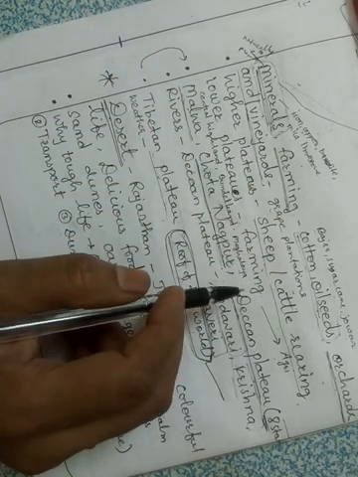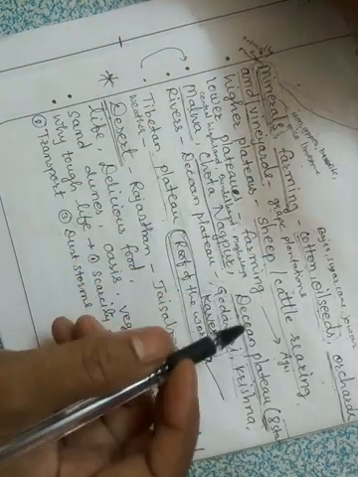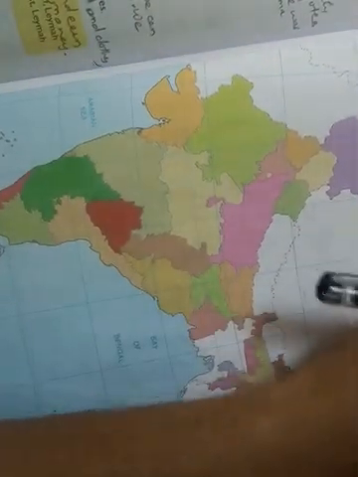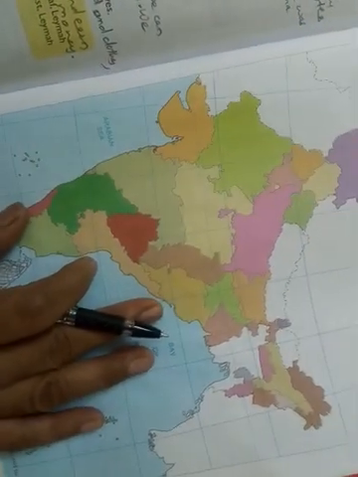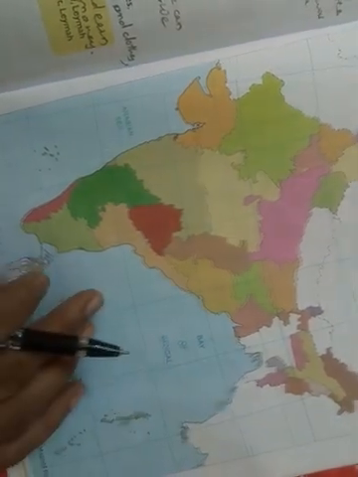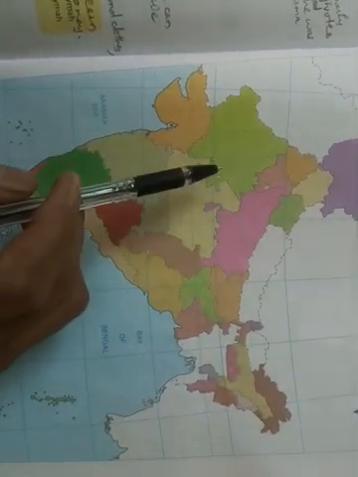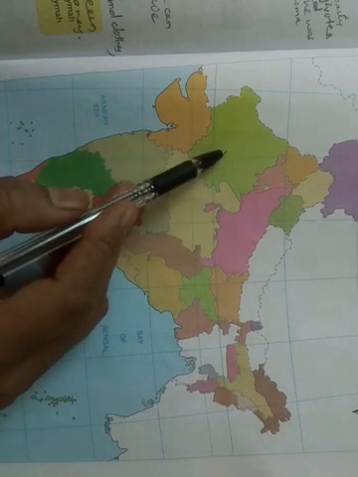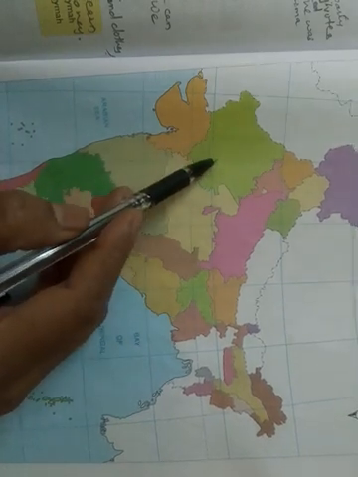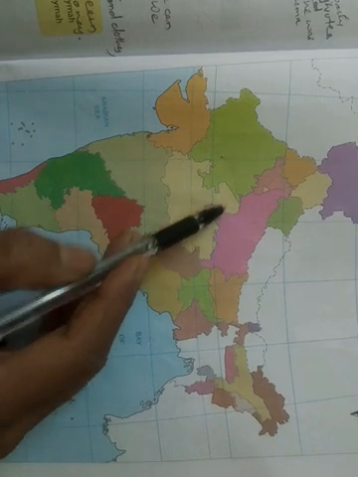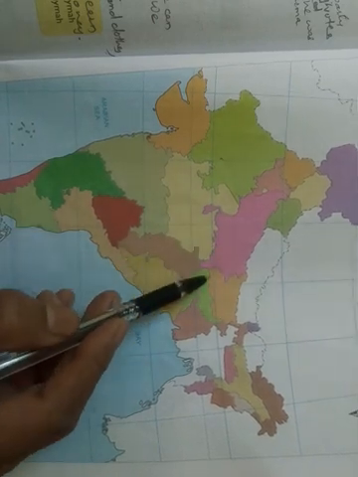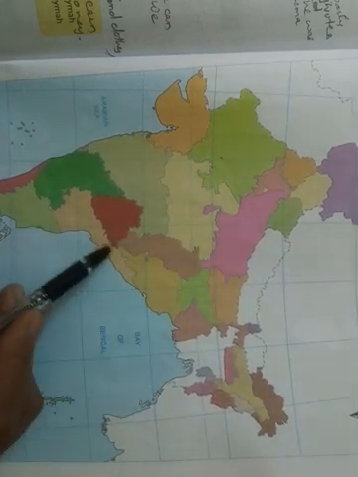Now I will show you the map of India, and you can see where the plateaus are. This is the map of India. This Deccan Plateau is located from here, some part of Rajasthan, and then MP, Madhya Pradesh, like this.